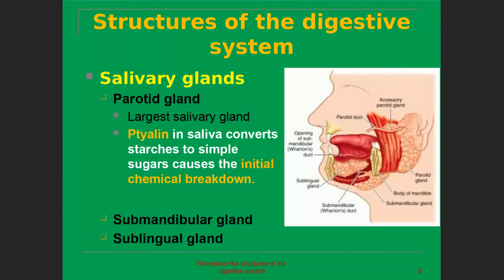In the picture you can see where they are present: this is the submandibular gland, this one is the sublingual gland, and this one is the parotid gland, whose duct opens in the upper part of the mouth, while the others are present in the lower part of the mouth.